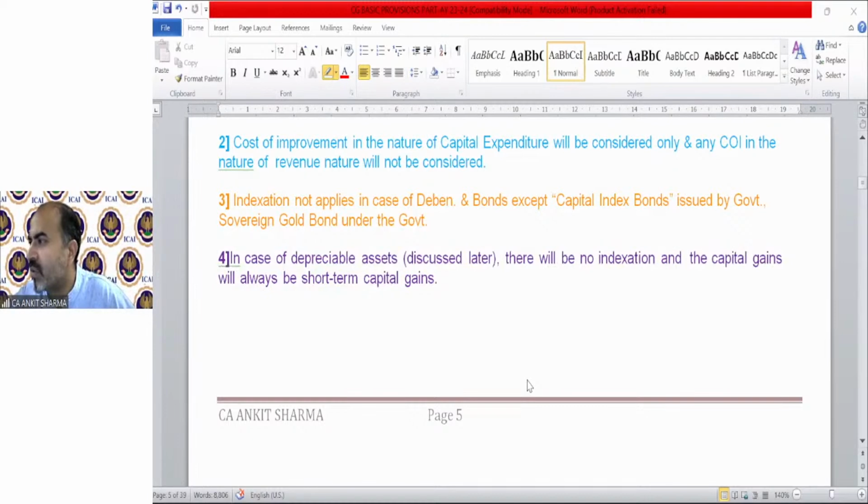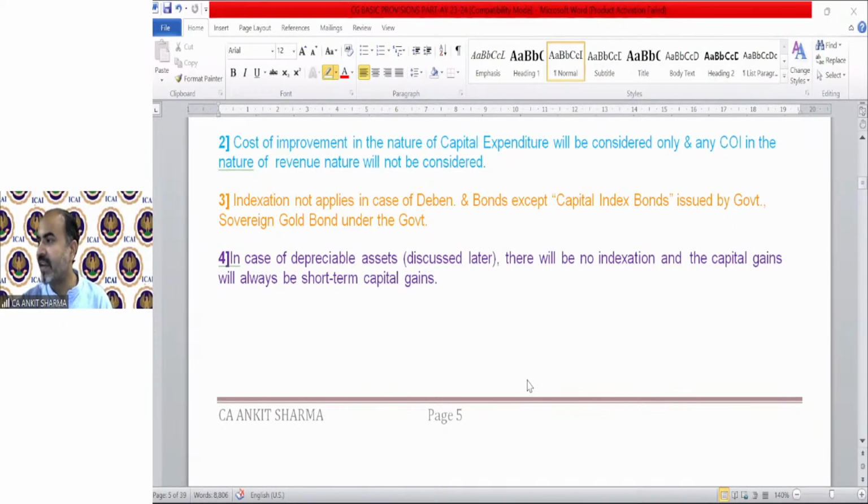Rama S is asking, sir, if a building is transferred under relinquishment to a charitable trust, will it become capital gain or be exempted? If your transfer is relinquished to any person, it does not matter. It is a capital gain thing, but because section 47 exempts this kind of transfer, it is not treated as a transfer, so there is no calculation of capital gain you need to do.